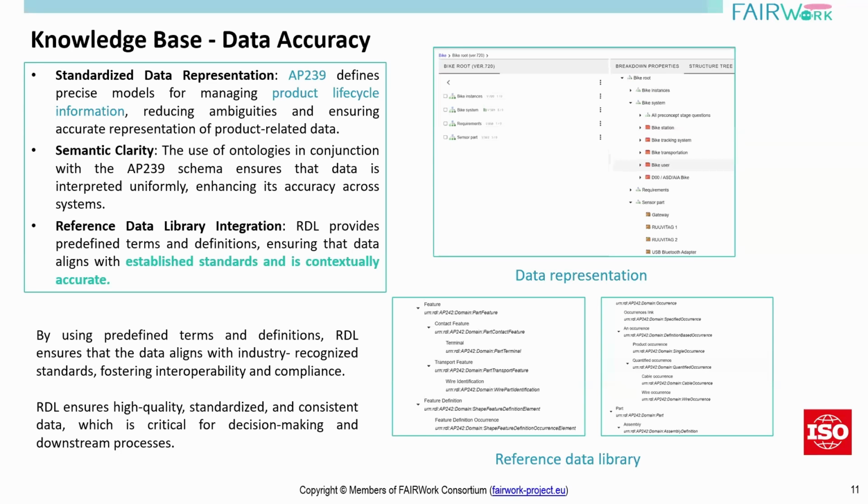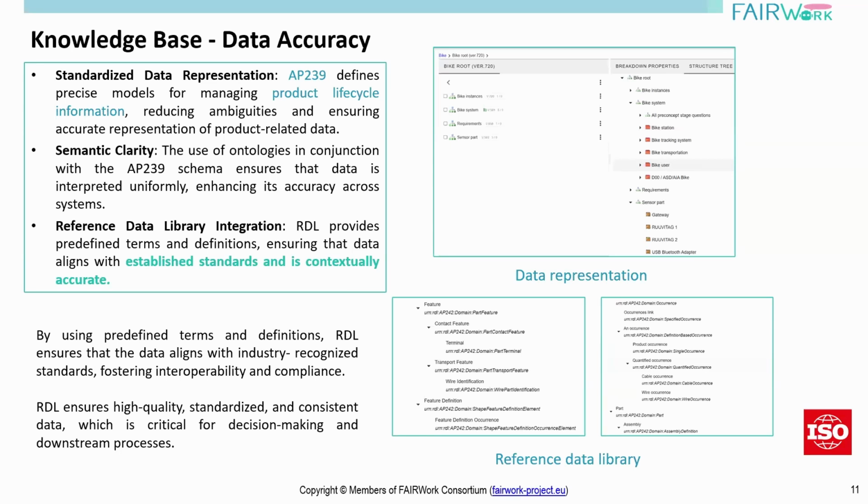And then apart from this standard based representation, it also provides an ontology we call the reference data library. With this ontology, we can configure required properties, attributes or classes that will define a digital twin entity. Let's say you have a machine and it has some properties like its RPM, speed, torque, and its manufacturer. If you want to capture this information, we can leverage this reference data library and create these properties, and these properties will be represented in a standard manner.